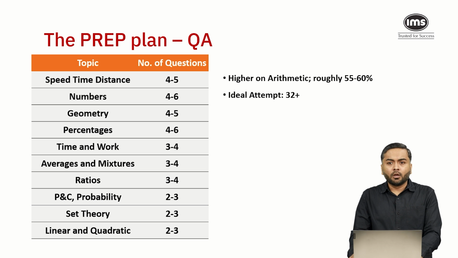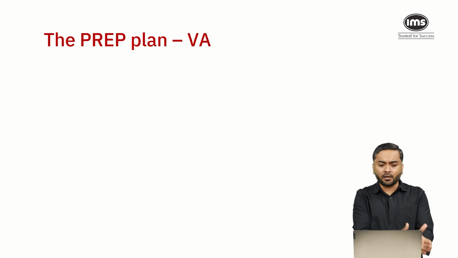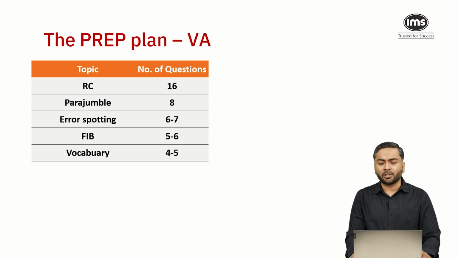When we come to verbal ability, this has been the paper pattern again the last 2 years. We have 16 questions on reading comprehension, 8 para jumbled, around 6 to 7 grammar error spotting questions, 5, 6 questions on fill in the blank, and 4 to 5 questions on vocabulary, which test your synonyms, antonyms, and analogy skills.